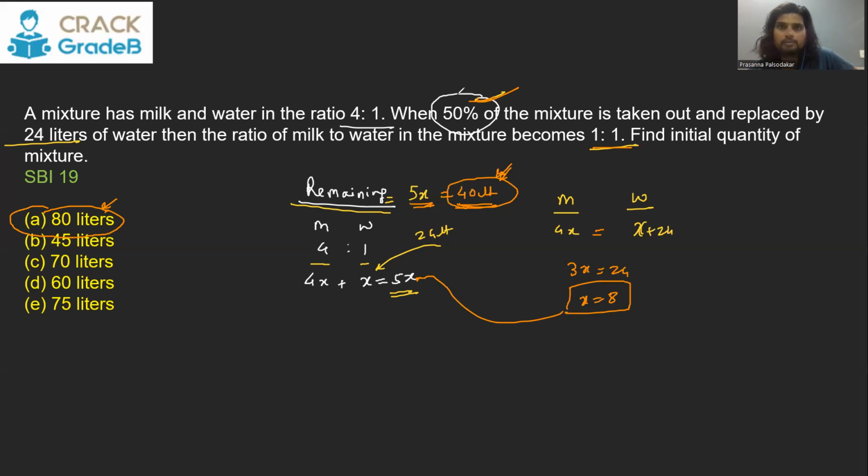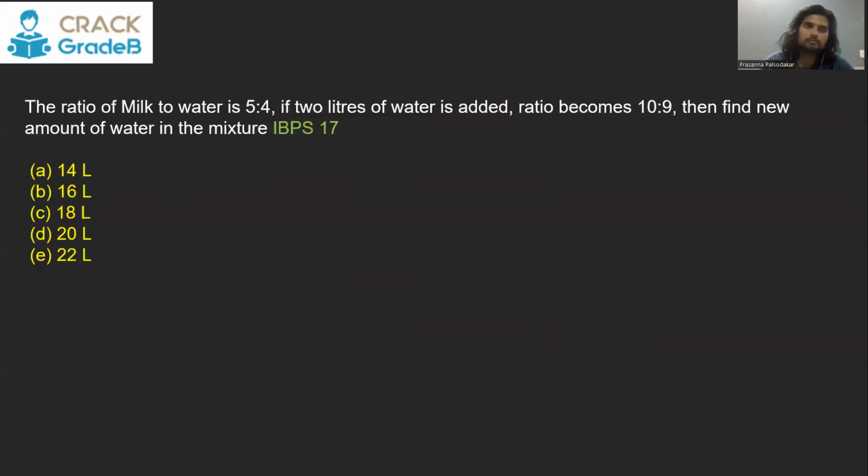Easy? Let's see one more. Ratio of milk and water is 5:4. If 2 liters of water is added, ratio becomes 10:9. Find the new amount of water in the mixture. So, you know, if the new ratio between milk and water is 10:9, that means the new amount of water has to be a multiple of 9. And in the options, as you can see, there is only one multiple of 9. That has to be the answer.